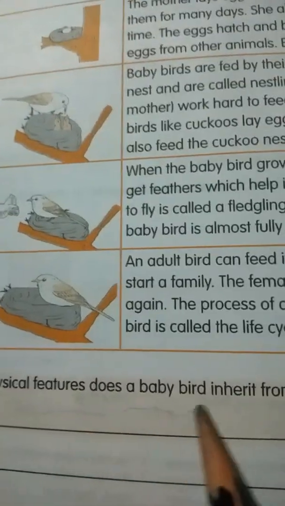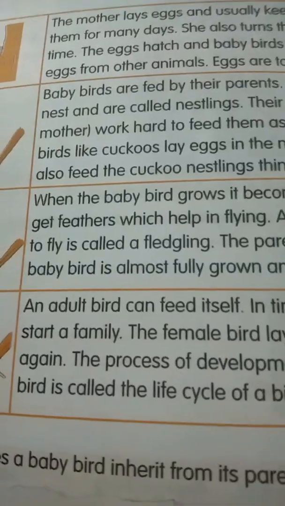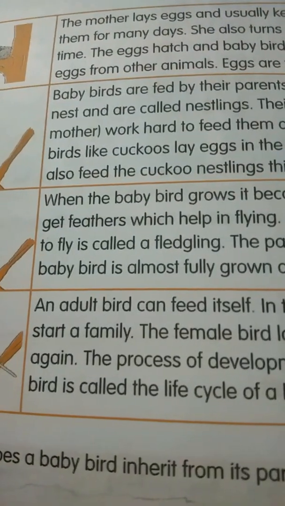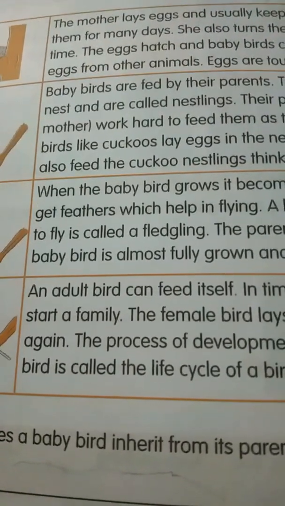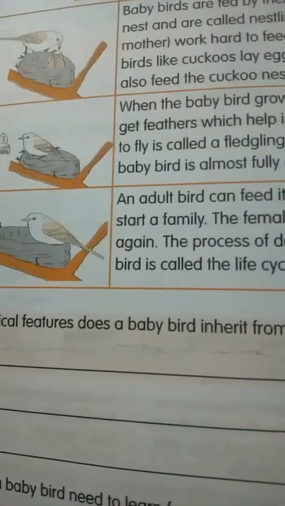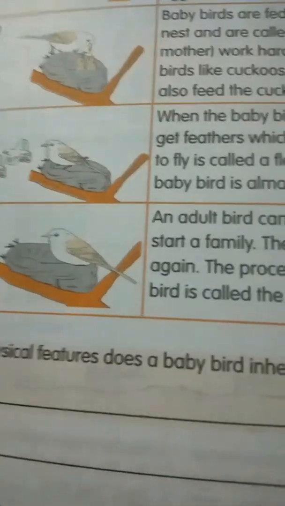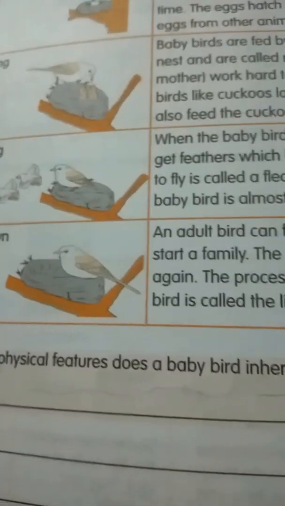Okay, now go to question number 2. What physical feature does a baby bird inherit from its parents? So what answer will you write? A baby bird looks similar to its parents, inheriting the body structure from its parents. They have a similar body, color, beak, legs and feathers. That answer you have to write. Now the first one only, B. What does a baby bird need to learn from its parents? So what will you write? A baby bird learns how to fly and catch insects from its parents. You have to write that, right?